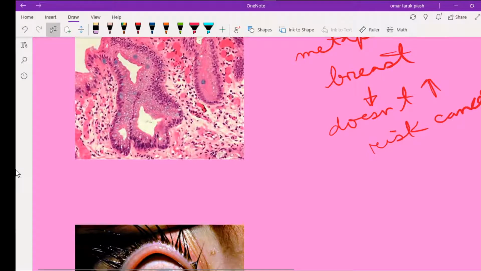Another cause is that vitamin A deficiency can result in metaplasia.